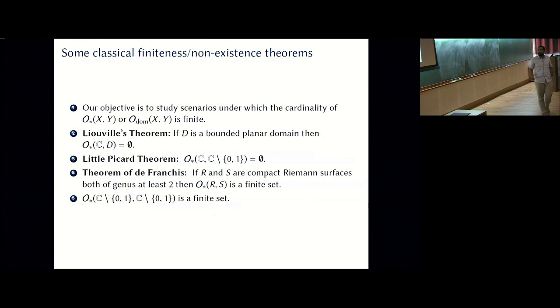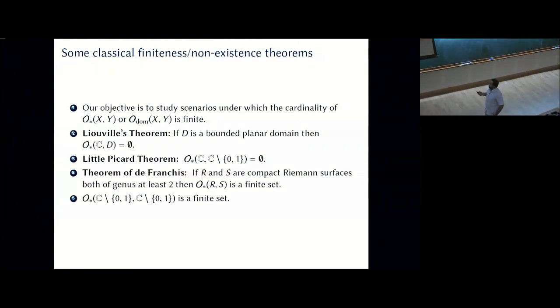So what do I mean by finiteness results? Well, I want to study scenarios under which this space, either O*(X,Y) or O_dom(X,Y), is just a finite set. So let me give some classical examples of such results. We have the very old Liouville's theorem. If D is a bounded planar domain, then O*(C,D) is empty.